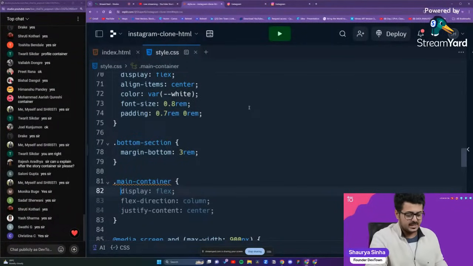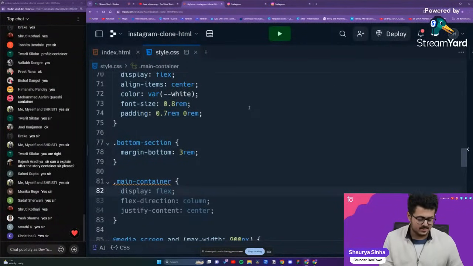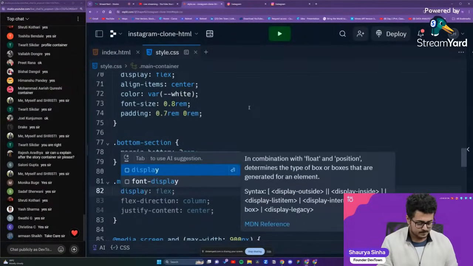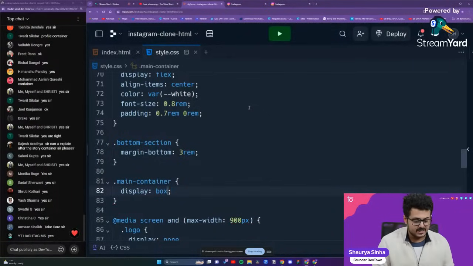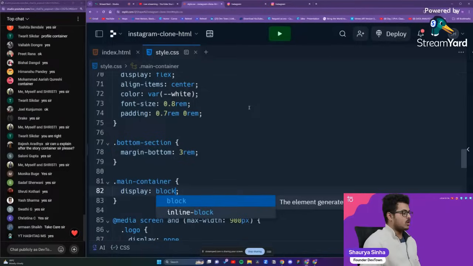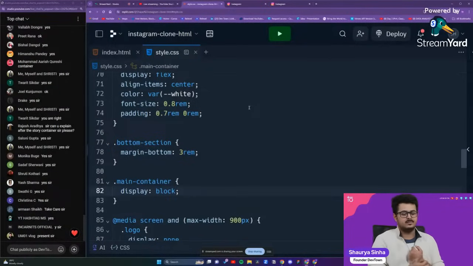So we'll start with the basics itself, guys. We'll give it a display of block. Now, why are we giving it a display of block? Why not the normal flex?